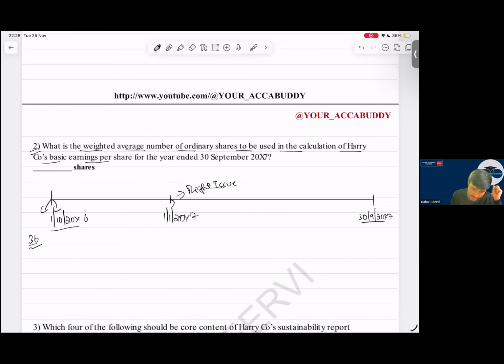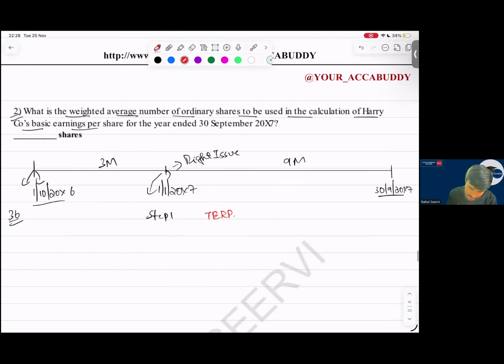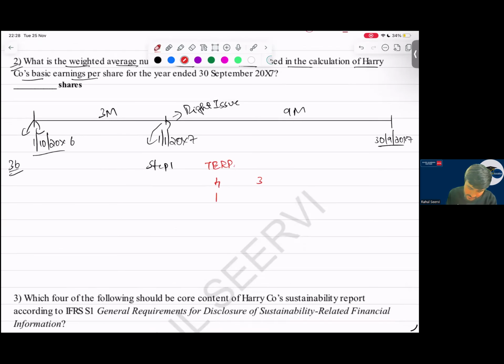See now, one share for every four shares. One share value will be at 2.8 and four shares at 3.8. Sir, existing shares 4 at 3.80, and 1 at 2.80. So how much will this be? 15.2, sir. You have done this calculation well in the class. You have done it in your test series also. So 18 by 5 I am getting. So this is 18 divided by 5, that is 3.6.